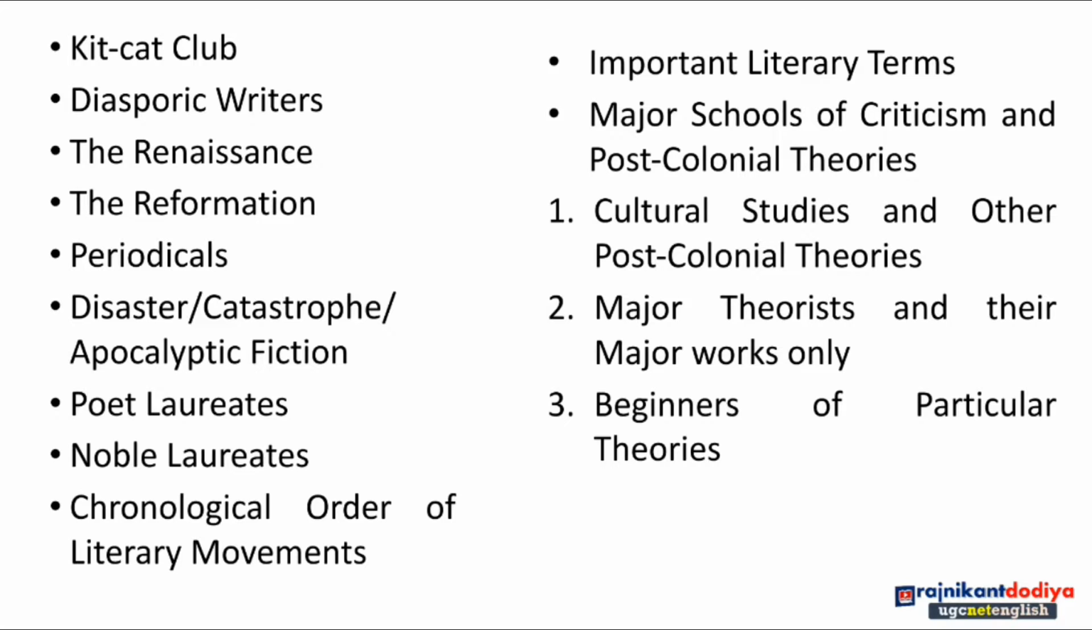Then poet laureates: which poet laureates were there, who was the first poet laureate of English literature and the current poet laureate of English literature, then Nobel laureates in literature. These two topics are very important that we have to remember. Then the chronological order of literary movements. Literary movements are many, but we have to remember them in chronological order: which movement came first, which movement started first.